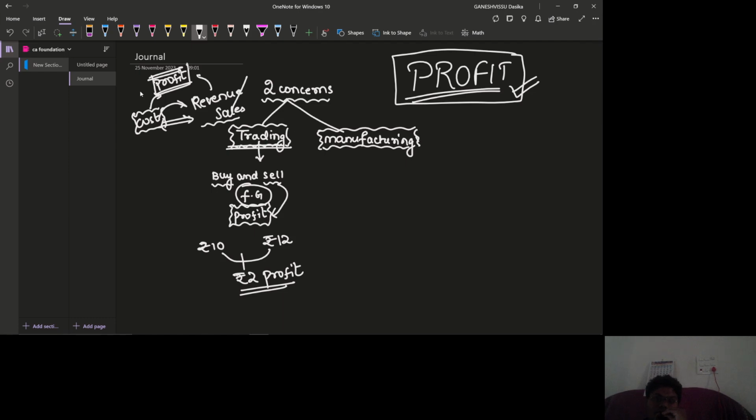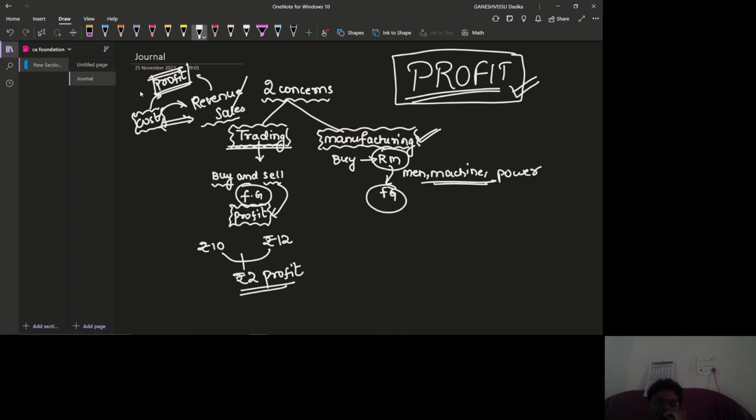Whereas what will manufacturing concerns do? Without any raw material, the business will not be started, and the production will not be started. They are going to buy the raw material and convert the raw material into finished goods with labour, machine and power. These are the three things manufacturing concerns need to convert raw material into finished goods.